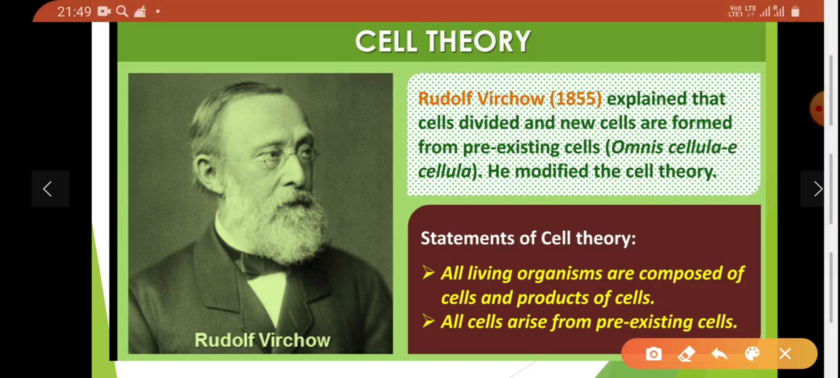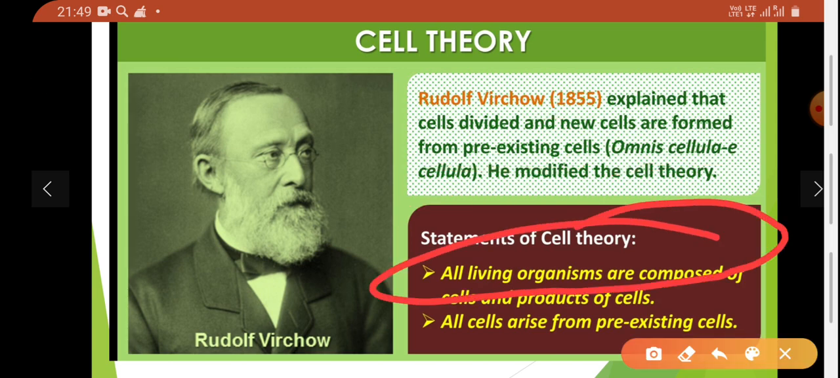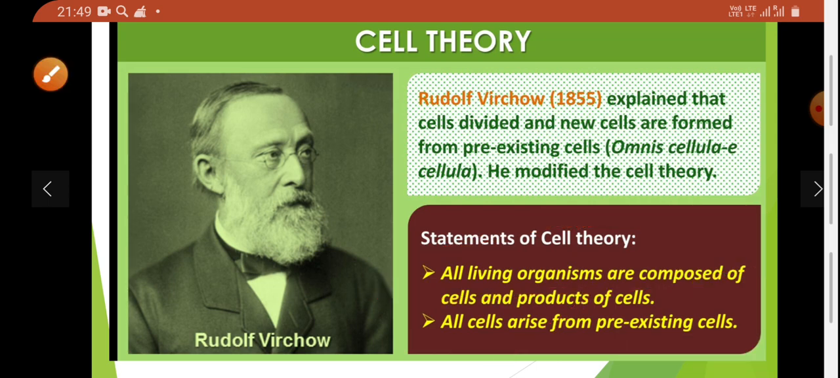Then Virchow in 1855 explained that the cell divides and new cells are formed from pre-existing cells, that is omnis cellula e cellula. He modified the cell theory and stated that all living organisms are composed of cells and the products of cells. All cells arise from pre-existing cells. All living organisms are made up of cells. This cell theory we have also studied last year.